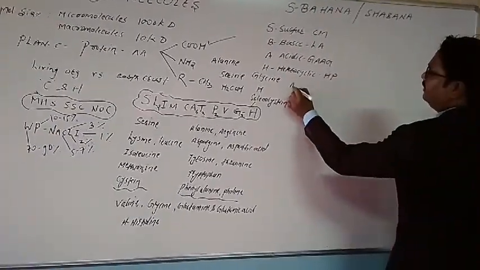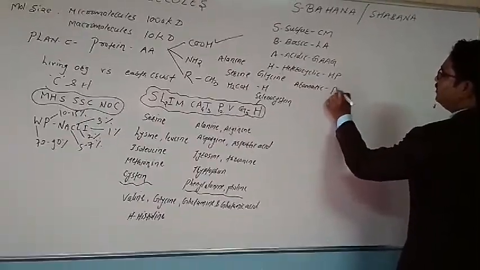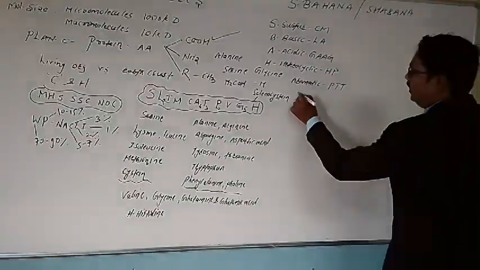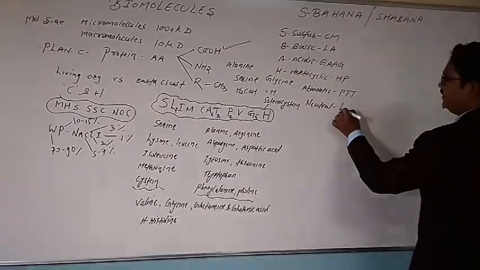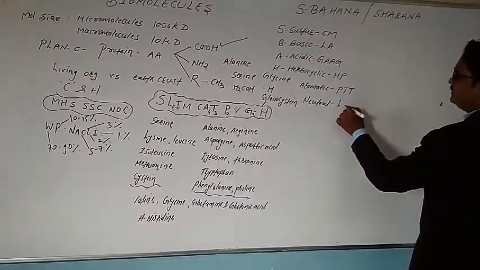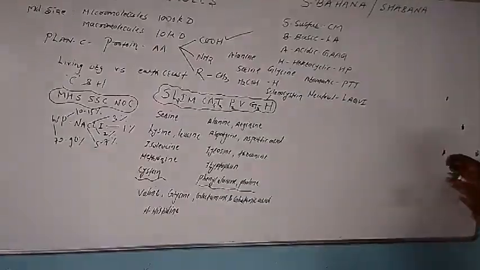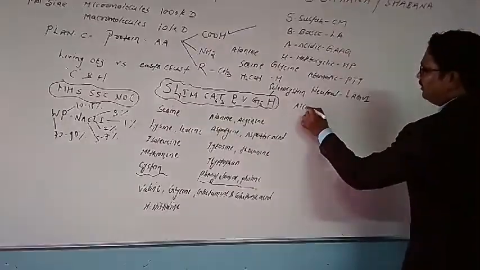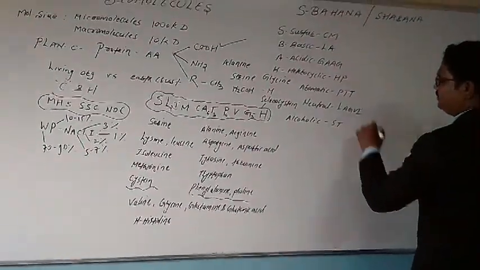Then A for aromatic, which is our PT teacher. And then N for neutral, which in Marathi is considered as lagvi, that is urination. And A for alcoholic amino acid, which are actually social tribes.